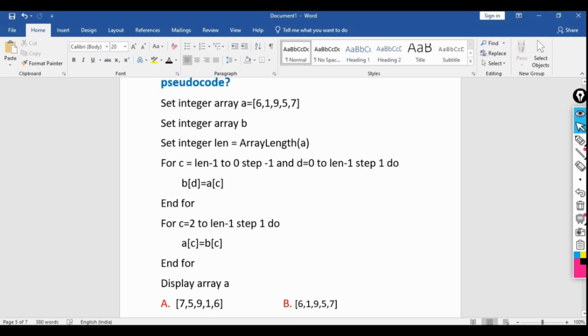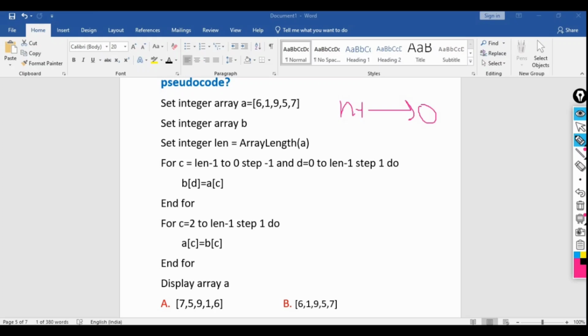But as we all know, in case of array the indexing happens from 0 to n minus 1. So here we are taking from n minus 1 to 0, and step size is -1. So that means we are going in the reverse order here.